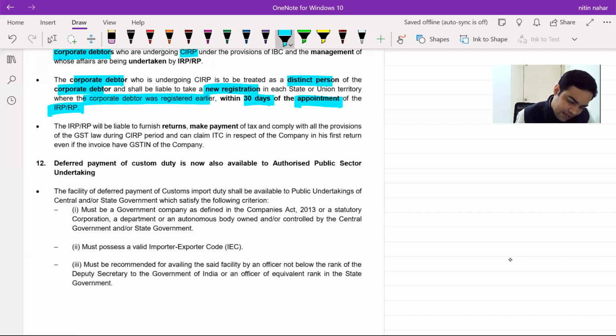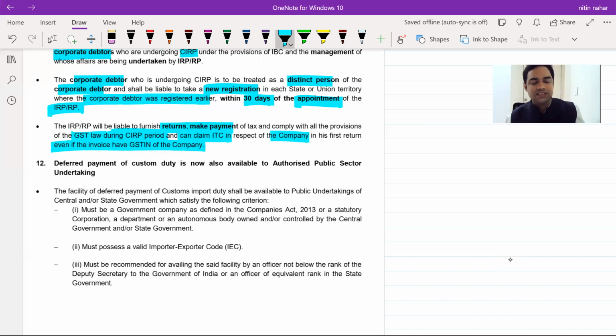The IRP will be liable to furnish returns and make payment of tax and comply with all the provisions of GST law during the process. During this corporate insolvency resolution process, he will be required to pay out the taxes and claim ITC in respect of the company in his first return. Even if the invoice have the GSTIN of the company, he can still claim on certain pending invoices. Clear with this? Okay.